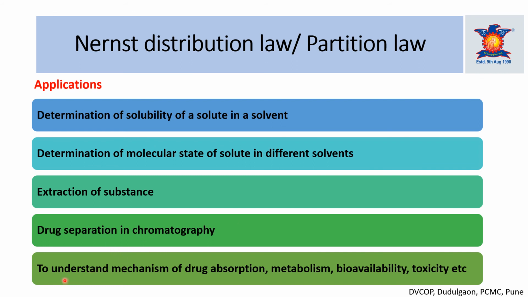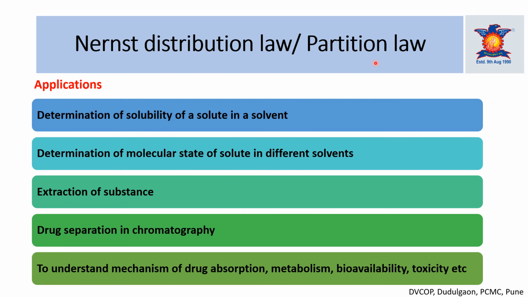And next, to understand the mechanism of drug action, metabolism, bioavailability, toxicity, etc., we can use the partition coefficient. Generally, for a drug which is well absorbed through the GI tract, we can use the octanol-water system for the determination of partition coefficient.